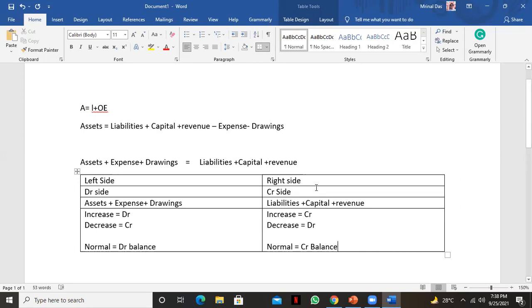And for the liabilities, like accounts payable, notes payable, capital, revenue, if it is increased, then it is credit. If it is decreased, then it is debit. And the normal balance will always be a credit balance. So I hope you are clear. Any question regarding this? কারো কোনো question আছে?